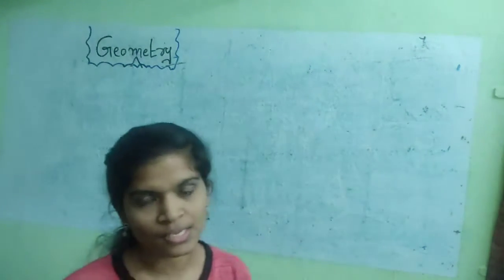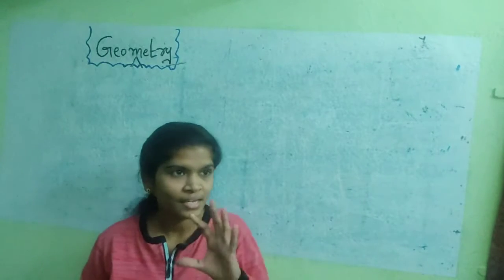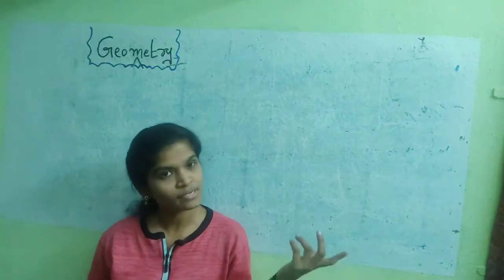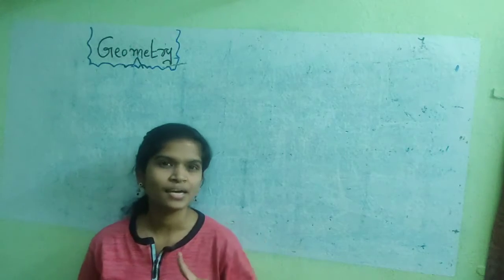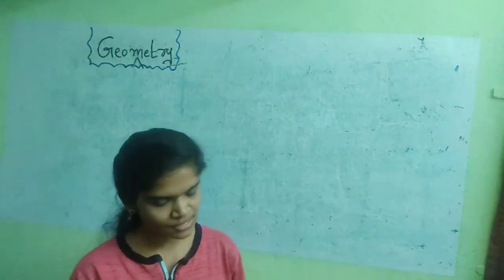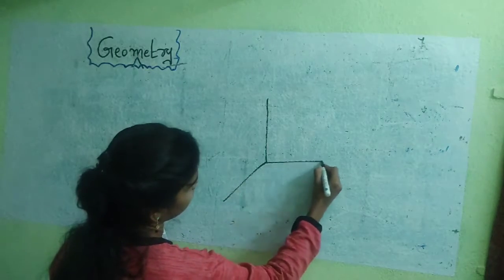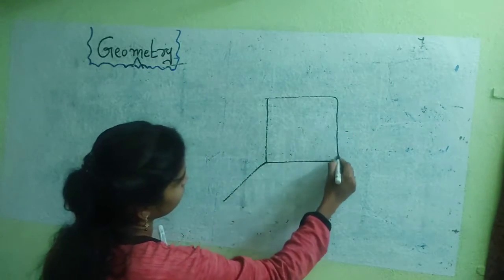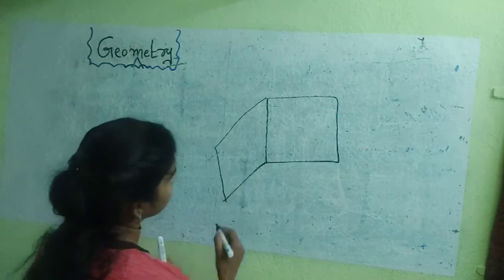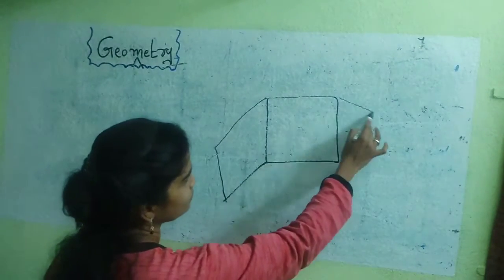In the geometry concept, a man can see only a three-dimensional object. So how can we see three-dimensional? Let us observe clearly. Let us consider a wall like this. This is a wall construction.